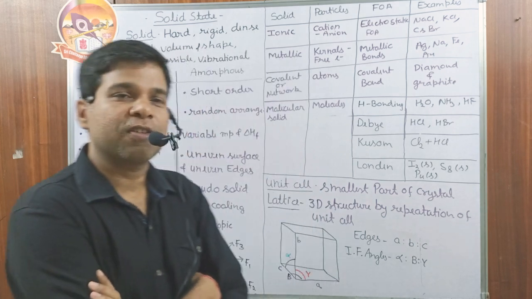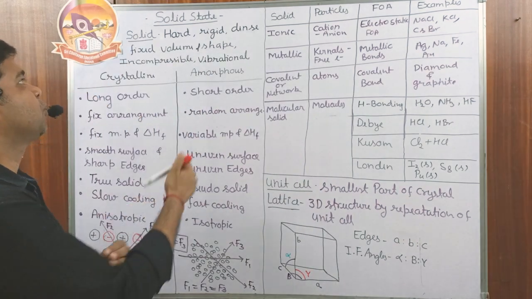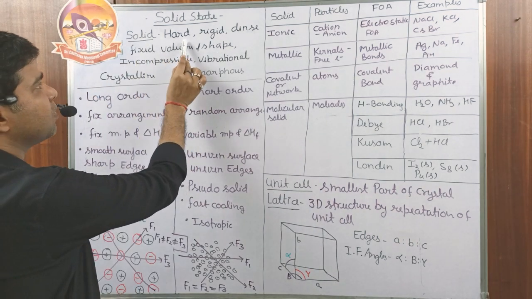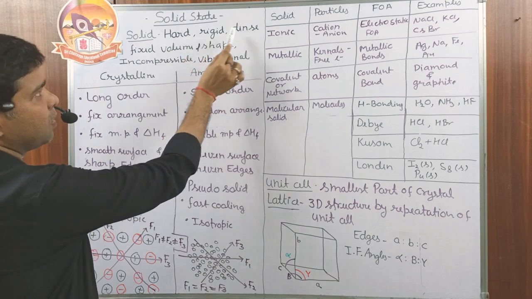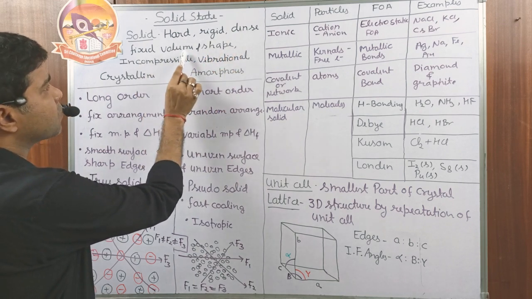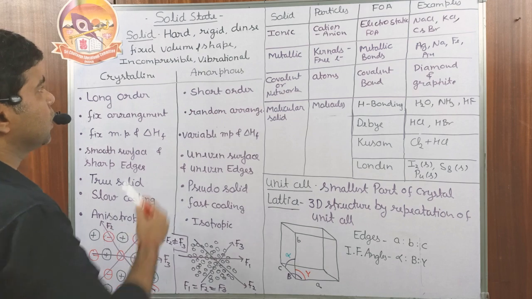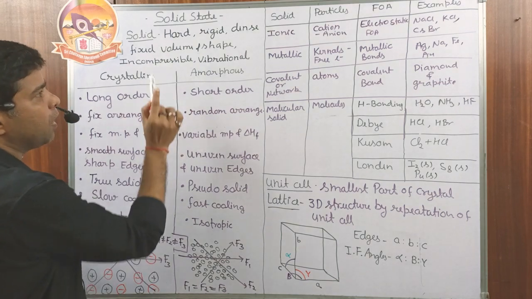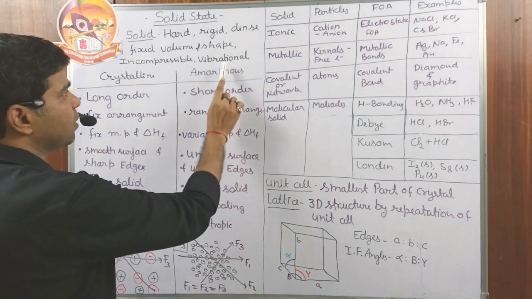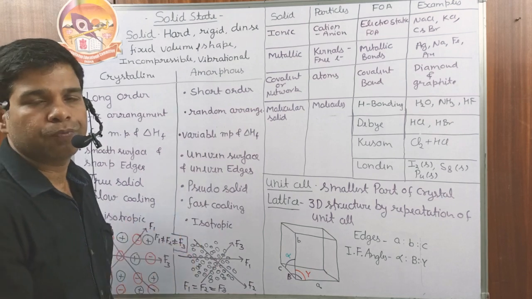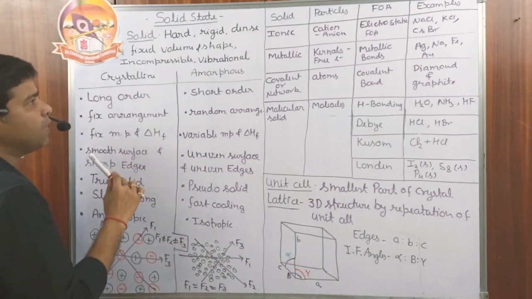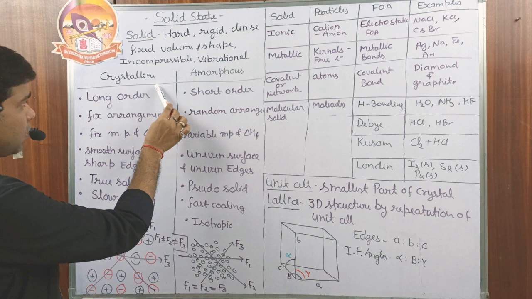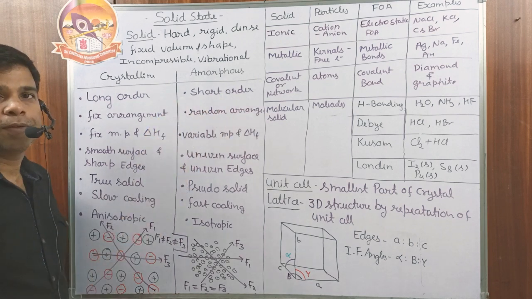So in this class, first I will discuss the solid. Solid is a hard substance, rigid, dense. They have fixed volume and fixed shape. They are incompressible in nature and only one motion is there, that is the vibrational degree of motion. These are the solids. Then we have the comparison between the crystalline solid and amorphous solid.